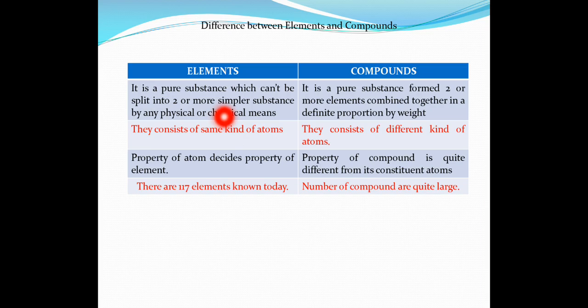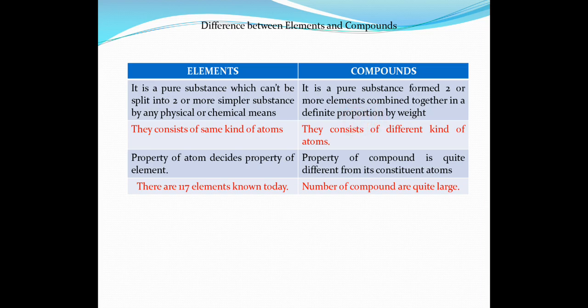You cannot break it down to anything simpler. An element is the simplest form that exists in nature. Whereas a compound consists of two or more atoms or elements combined together in definite proportion, and you can separate them, not by any physical method, but by some chemical method.